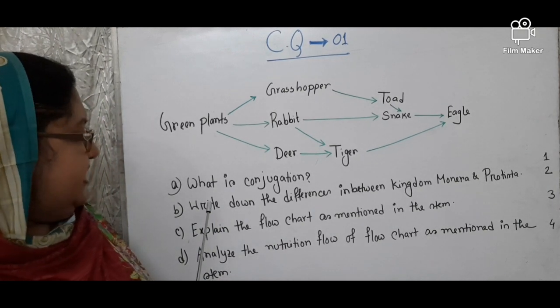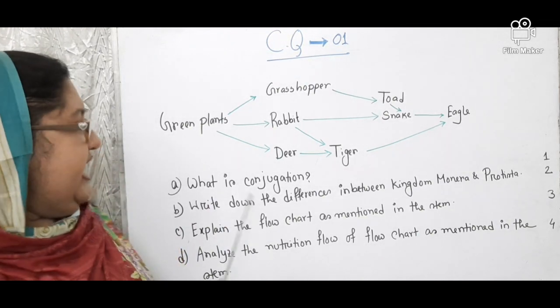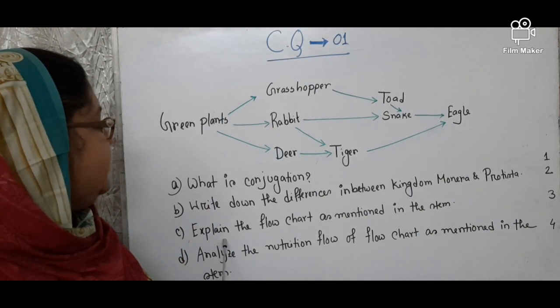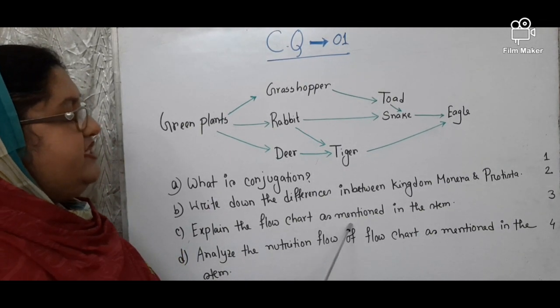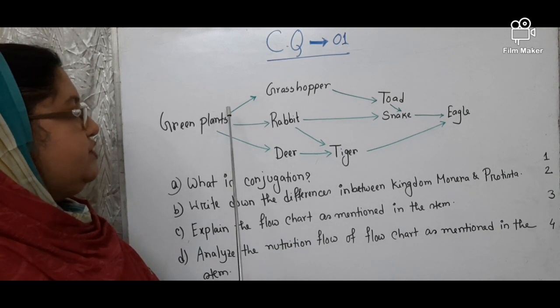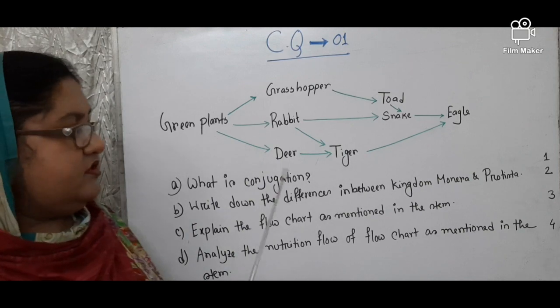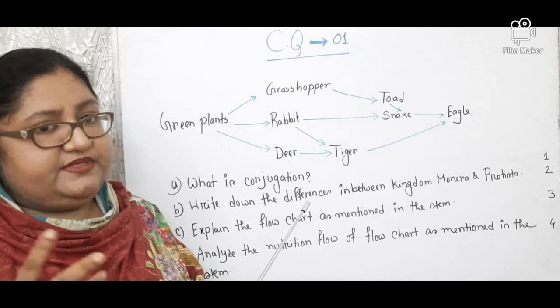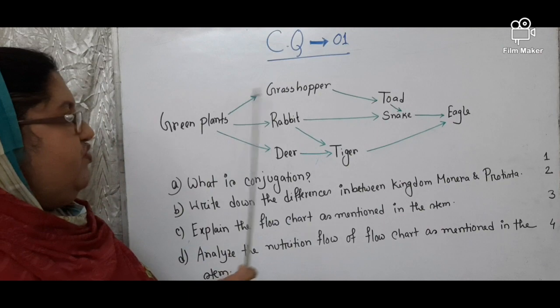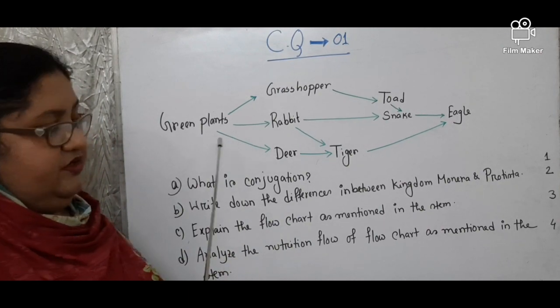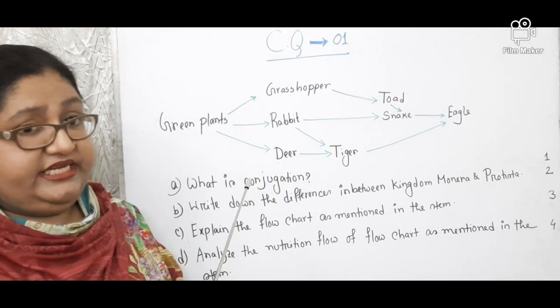question number C, which is the applied-based question. Here the applied-based question is, explain the flow chart as mentioned in the stem. So this is the flow chart. In this flow chart, at first you will answer in 3 steps. First of all, you will clarify what this is. This is a food web. So you have to write it first.